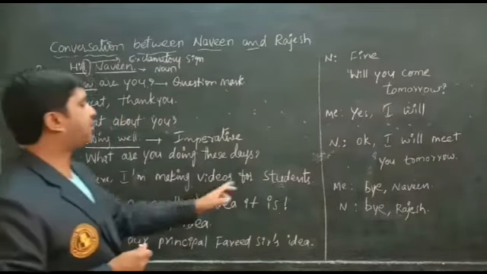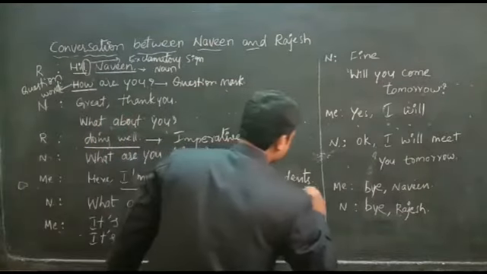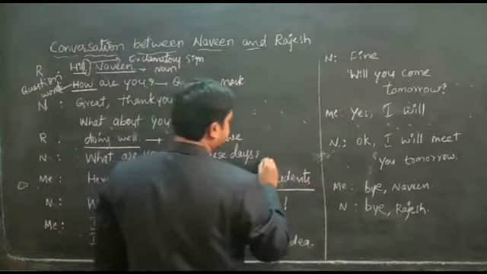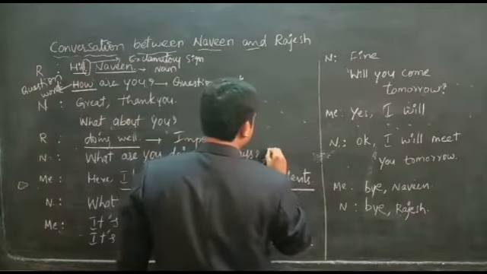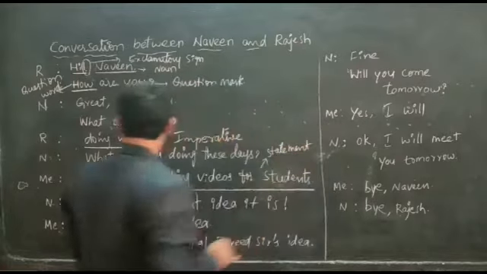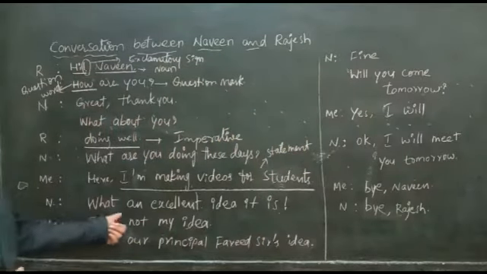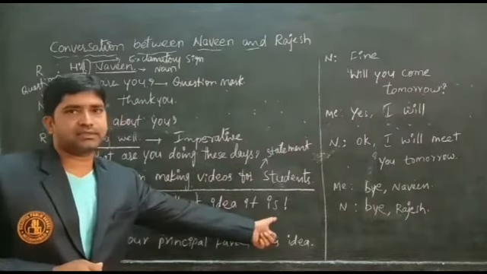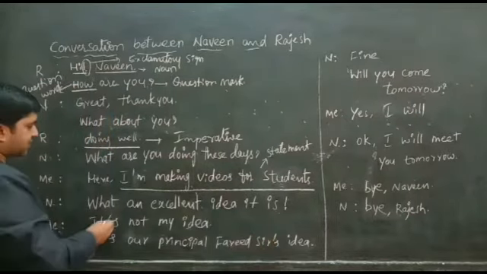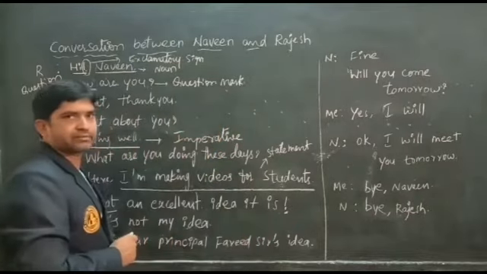'I am making videos for students' is a statement, a declaration by Rajesh. 'What an excellent idea it is' starts with 'what' and ends with the exclamatory sign.